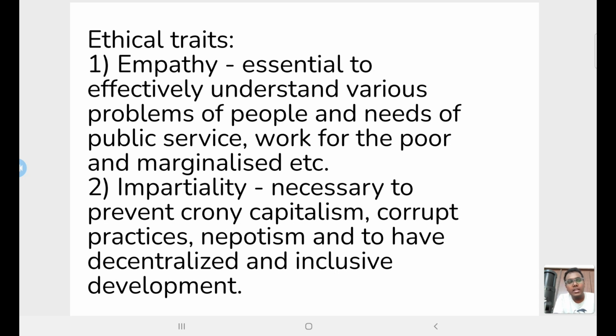Understanding means you really understand the problem, and then only would you be able to work for others. People have various kinds of problems. They might have employment related problems, health related problems, basic facilities related problems, governance related problems. To effectively understand various kinds of problems of all the stakeholders, you need empathy. Without empathy, without trying to see from others' point of view and understand their situation, we cannot really understand the various problems. Until we understand the problems of the people, we would not be able to understand the needs of public service.